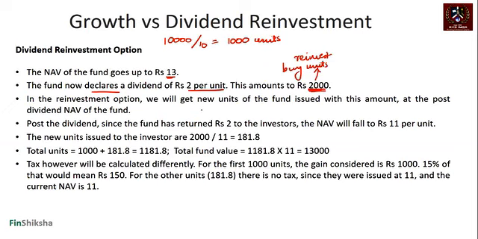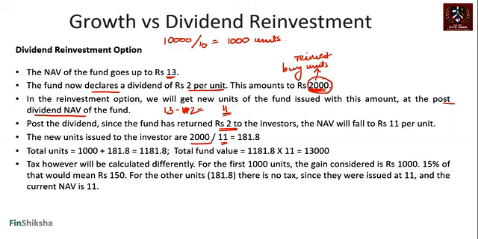So now the reinvestment will happen on the post-dividend NAV of the fund. And what is the fund's post-dividend NAV? You've returned rupees 2, so 13 minus 2 is going to be 11. Post-dividend NAV is 11. So the investor effectively gets 2,000 rupees, and the unit NAV is 11.